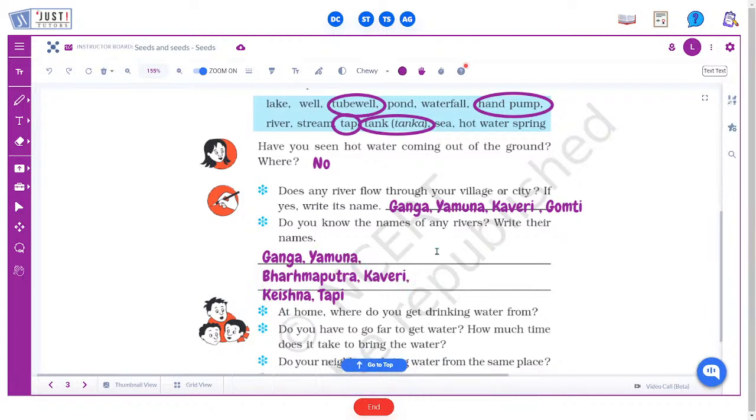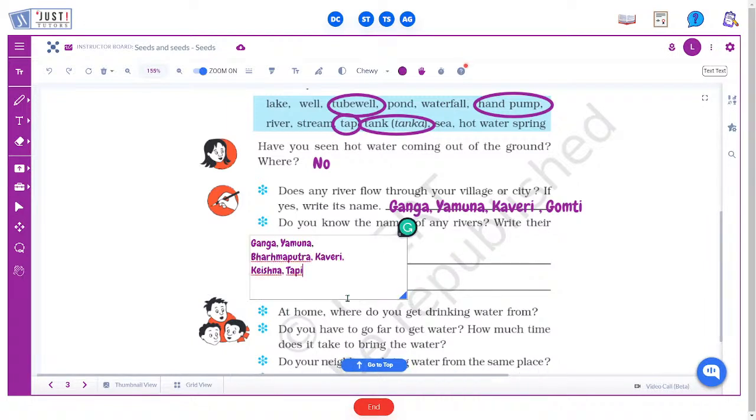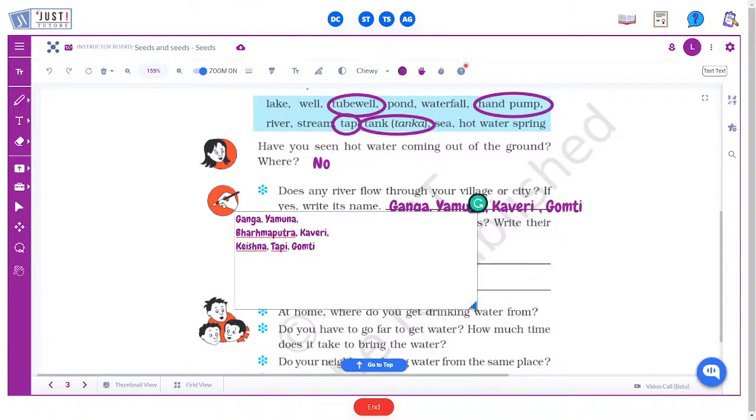You can write their names, Gomti as well. So here we have the names of a few rivers that you must have seen.